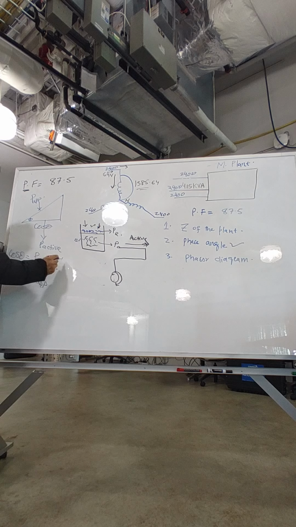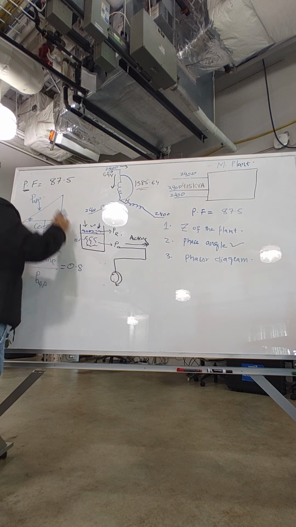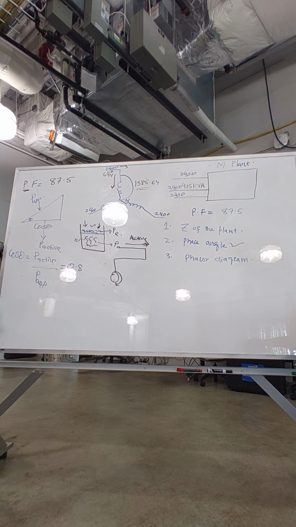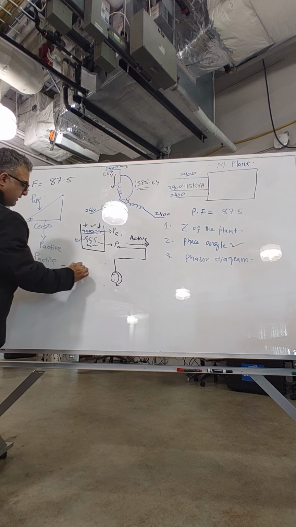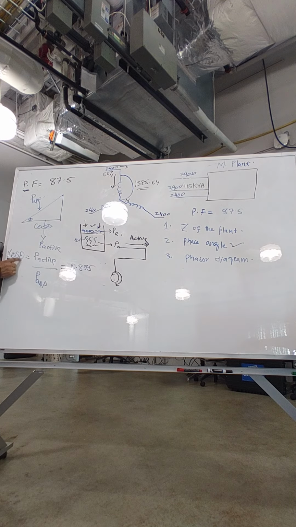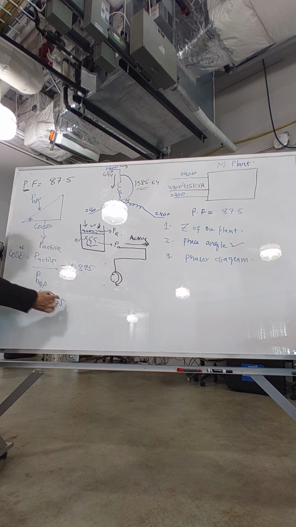But that is given, and how much is it? 0.875, my dear friends. So to find this angle, how do we do that? Theta equals, we take this to the other side, so this would be cos inverse of 0.875. What do you guys get? 28.9, so let's say 29 degrees.